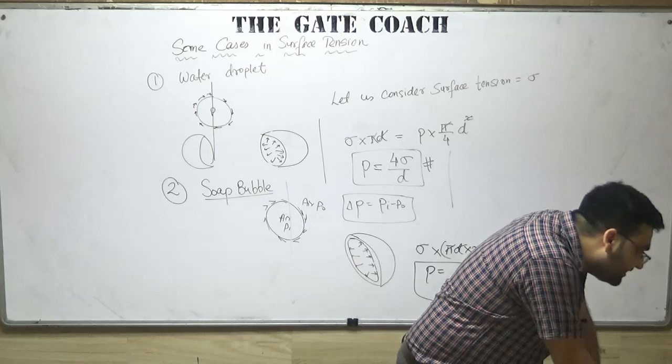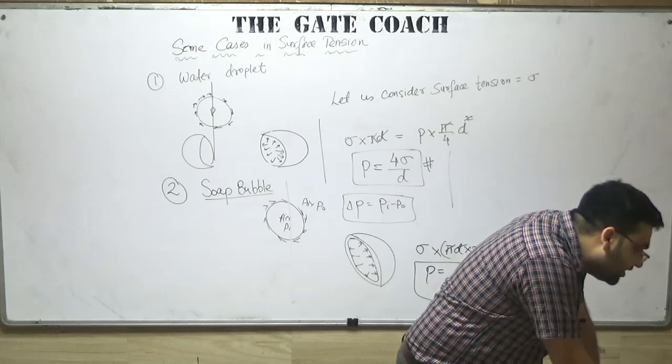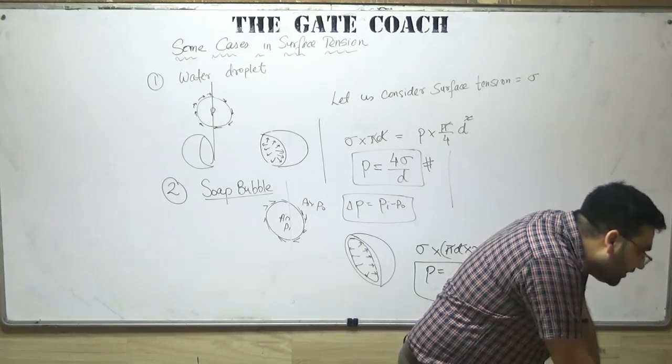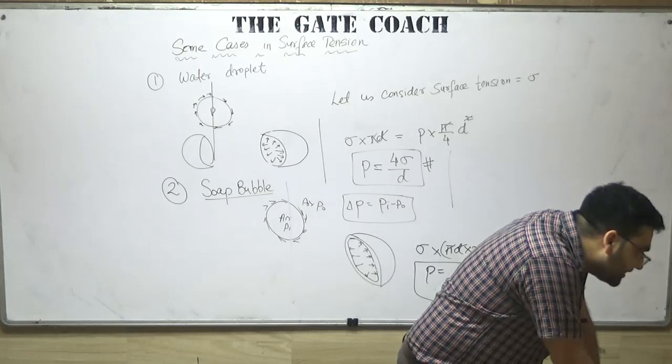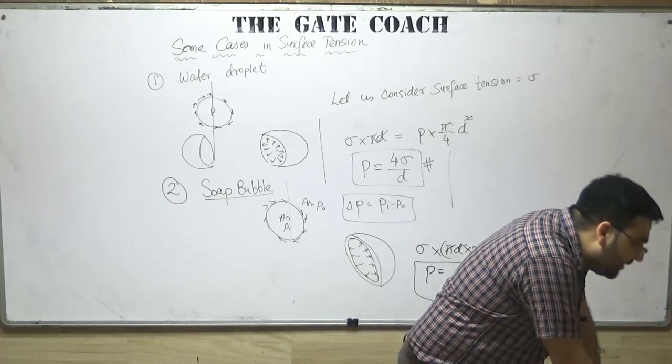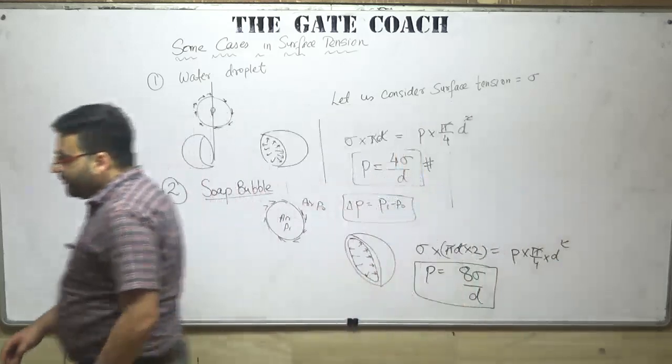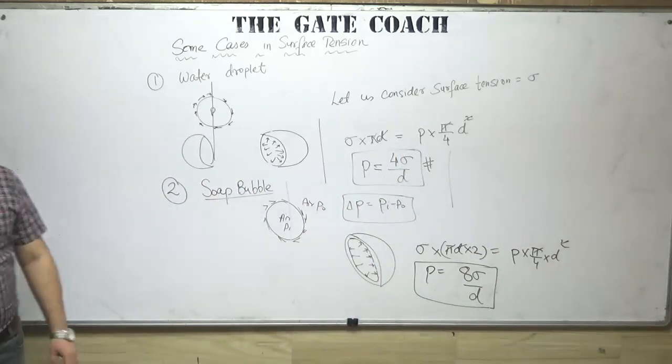Stronger, it increases the surface tension, because it increases the surface forces. Please repeat bubble, okay, don't worry, I will repeat. Sir, please explain the equilibrium pressure condition again, okay, let me again explain, don't worry. Please explain the pressure inside a water droplet, okay, so let me again repeat this.